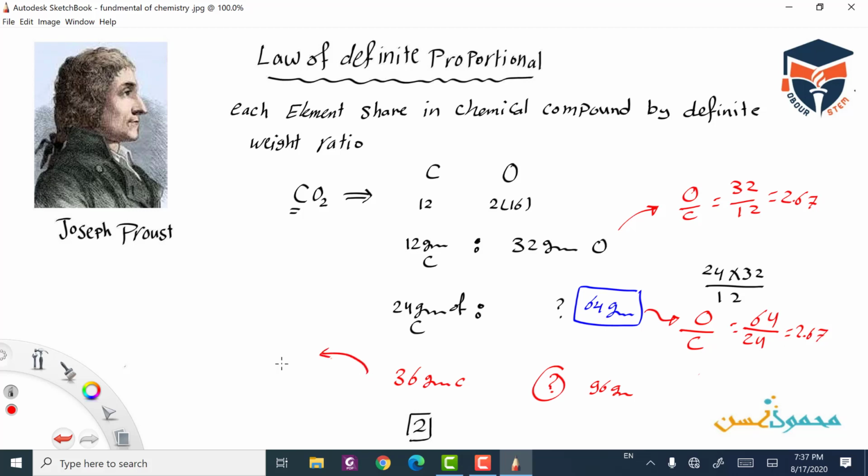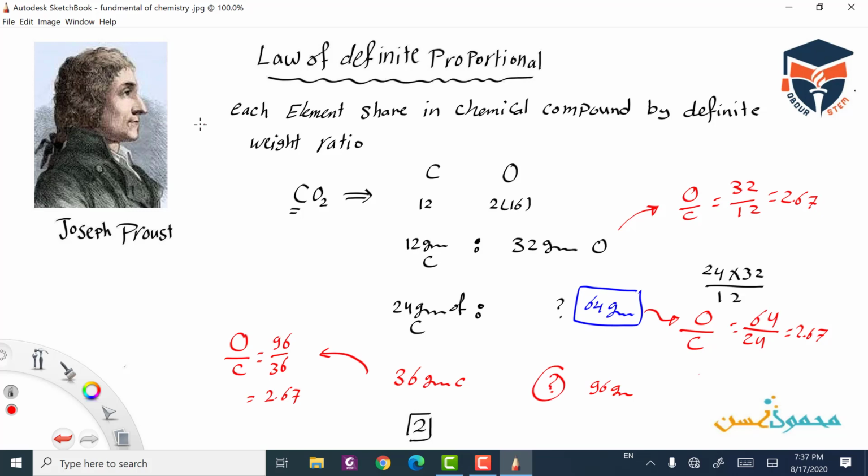And in this, the ratio between oxygen and carbon is 96 divided by 36, so it will be 2.67 also. So we'll find that each element shares in the chemical compound by a definite weight ratio, so the ratio between oxygen and carbon does not change. If we change the masses, the ratio will not change.